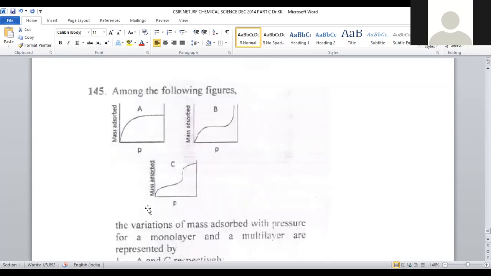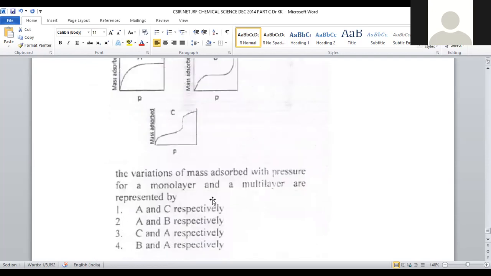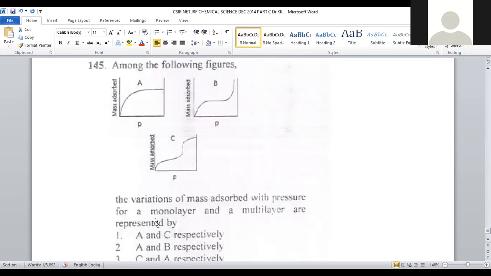Let us move on to the last question of the series. Among the following figures, mass adsorbed versus pressure graphs are plotted. Three different plots are represented in this case. The variation of mass adsorbed with pressure for monolayer and multilayer are, respectively, which? So from this data, first you have to understand what monolayer and multilayer adsorption are.